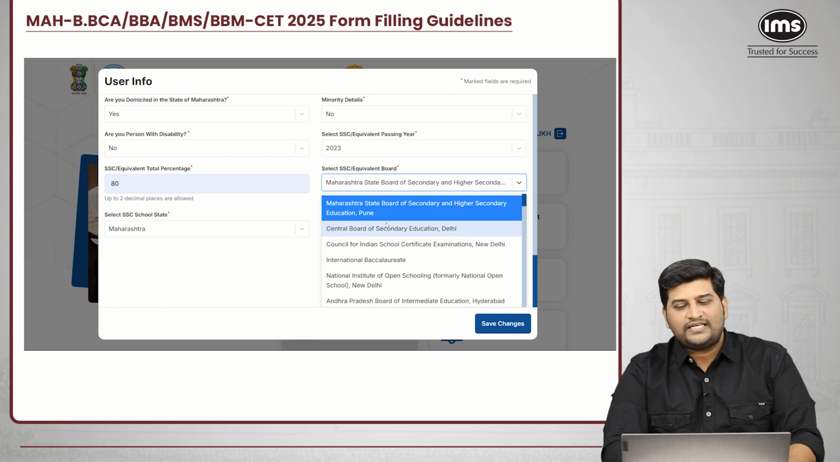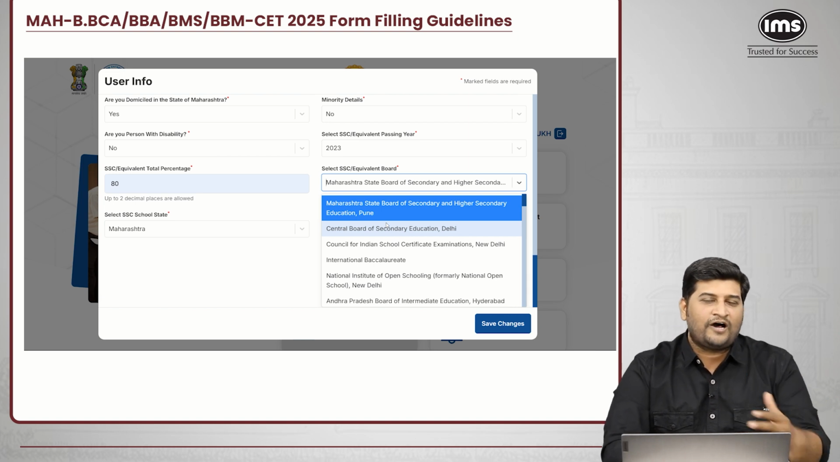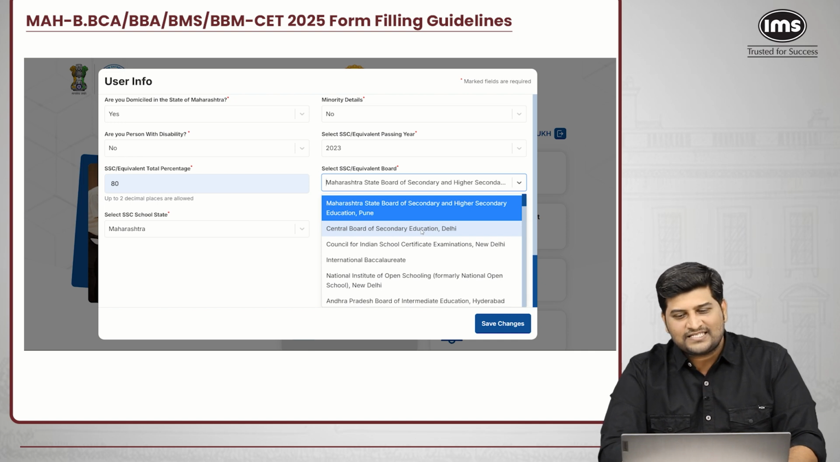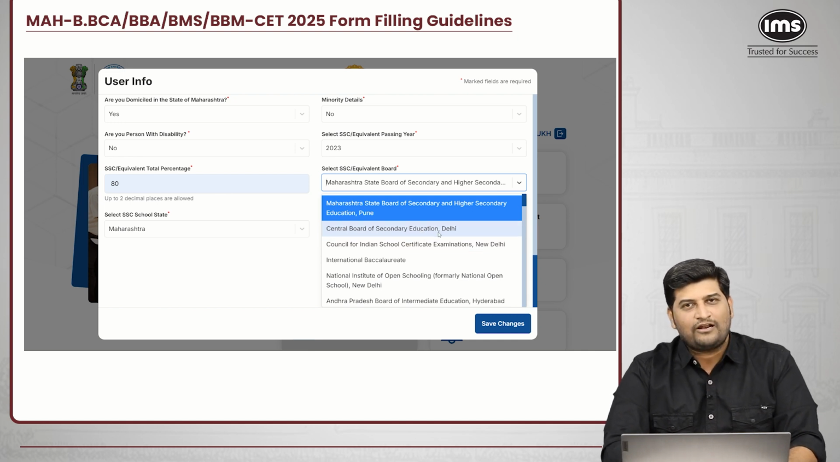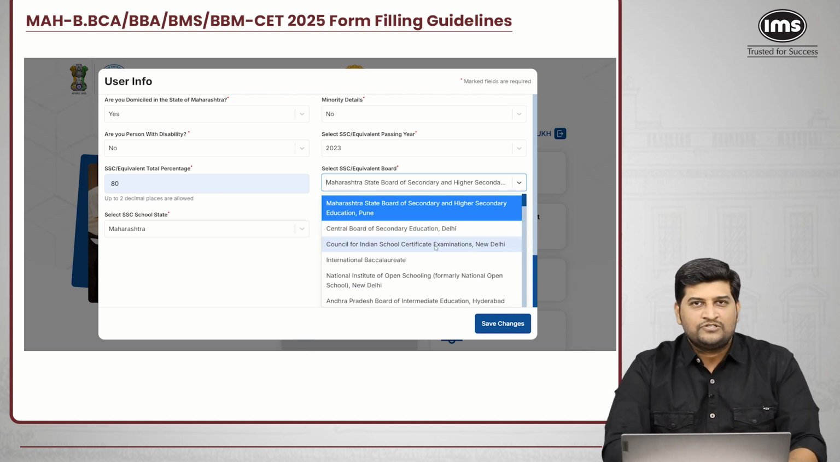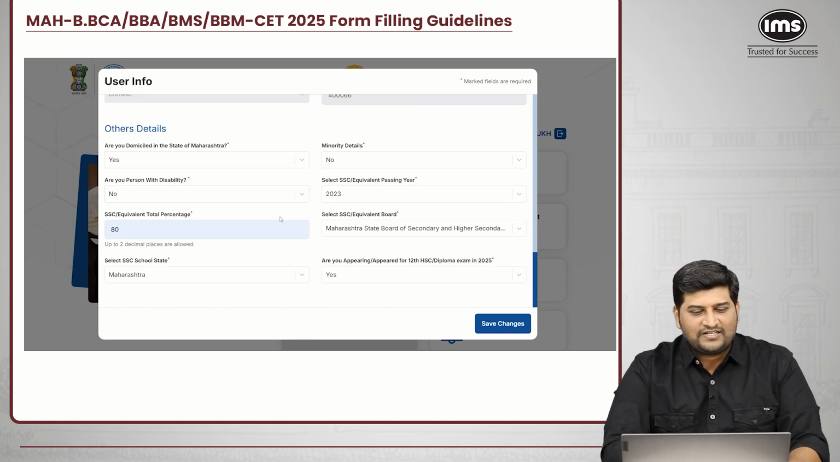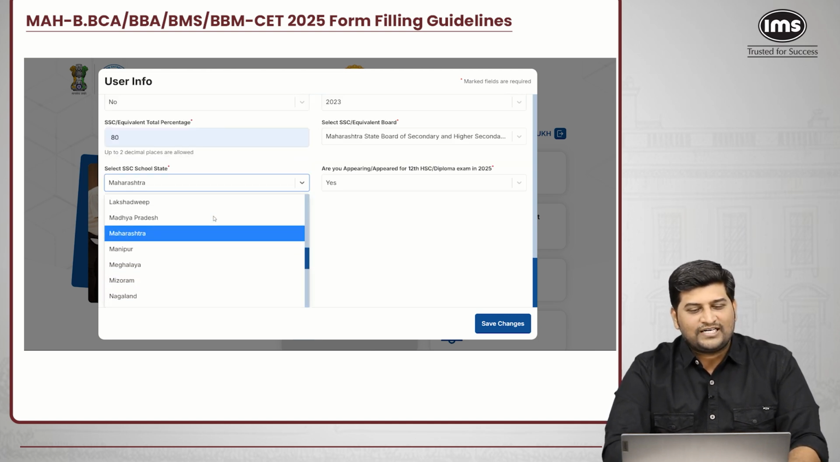And along with the state, I mean to say which board you have attempted your 10th standard from. So let's say if it's from the SSC board, you'll select Maharashtra State Board of Secondary. If it is from CBSE, you will select the second option. If you are from ICSE, you'll select the third option, followed by whichever board you have come across. After that, you will select the state in which you have given your 10th standard. So you can explore it out here.